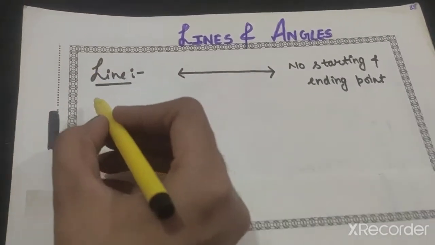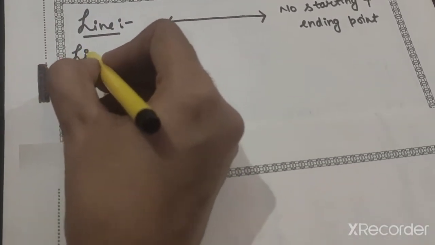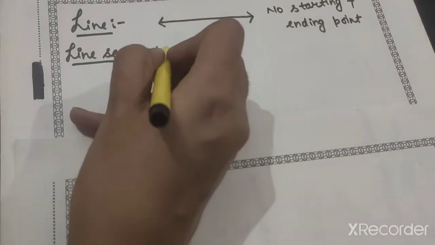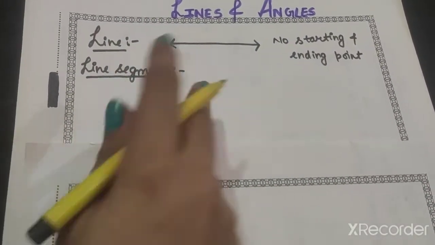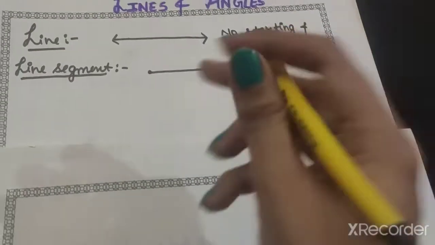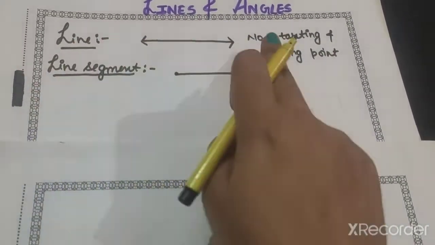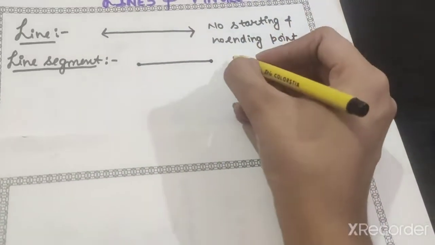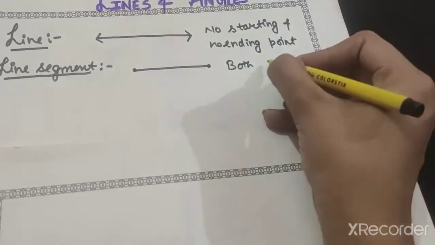Now another definition, that is, what do you mean by a line segment? A line segment has both things, which means it has a starting point and also an ending point. You can see the difference. A line has no starting point and no ending point, while a line segment has both a starting point and an ending point.